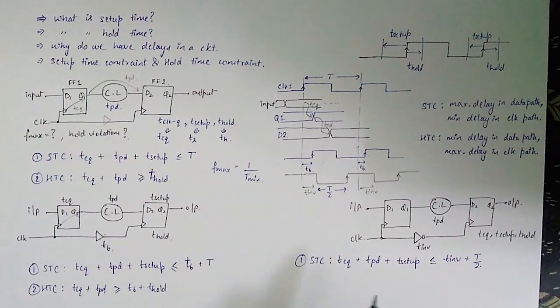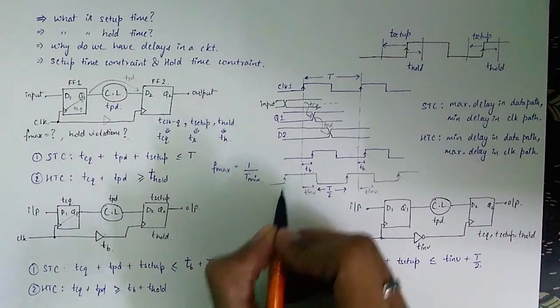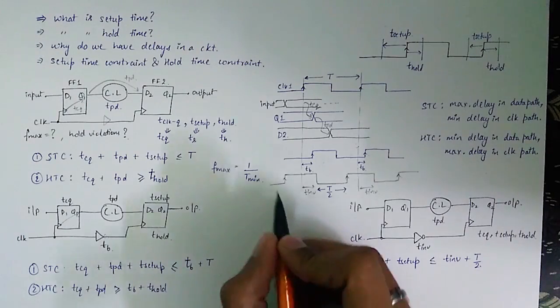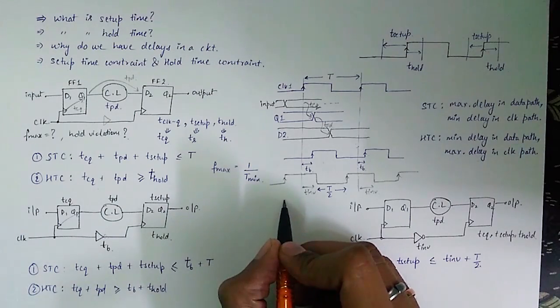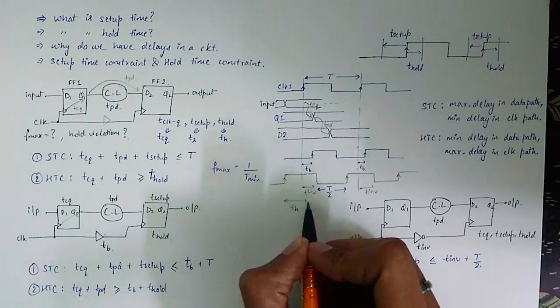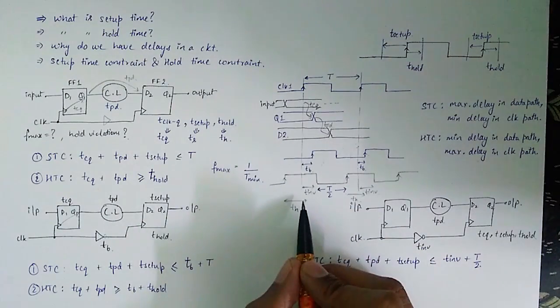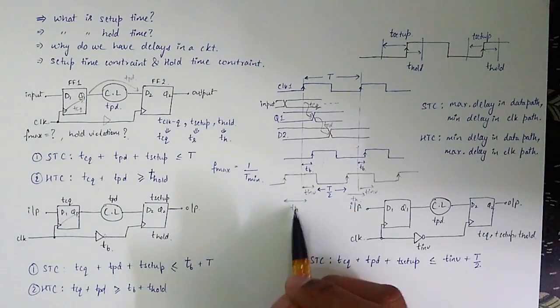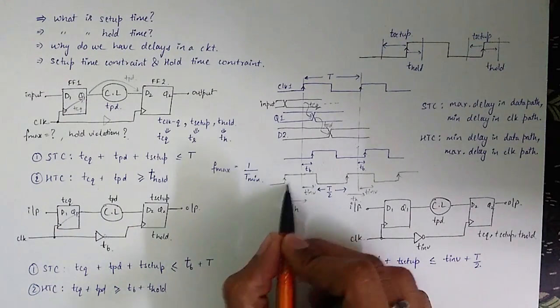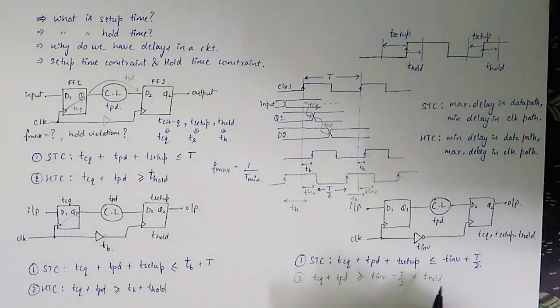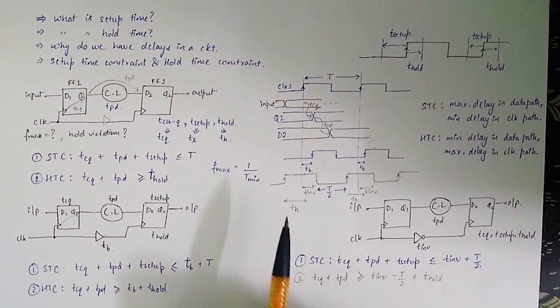Analyzing hold time violation in this circuit is slightly tricky and interesting compared to previous cases because of the inverted clock. Let me draw the previous clock edge also. Now, as per hold time's definition, input at D2 must not change before hold time has passed after this clock edge. If this is T hold, then the input D2 must not change until hold time after the clock edge. So I can write the equation as T clock to output plus T propagation delay must be greater than Tinv minus T by 2 plus T hold. This completes our analysis of this question.